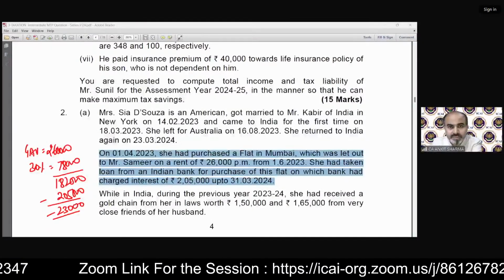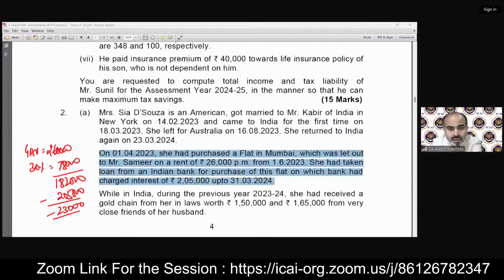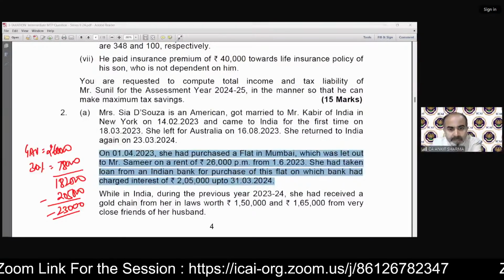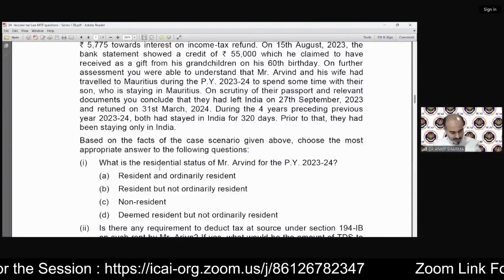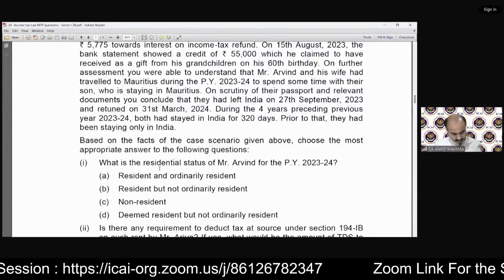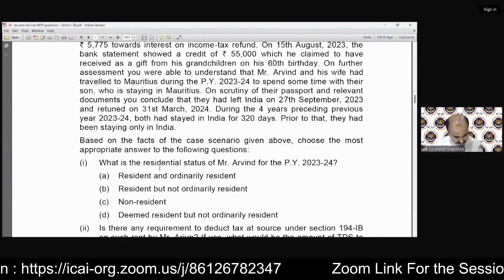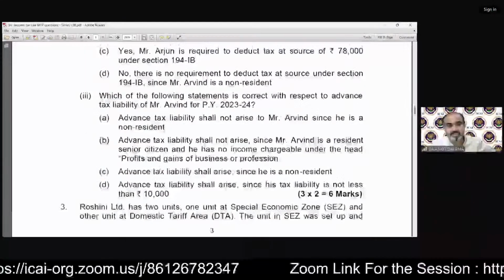The second question, from MTP, is part B of question number 3.